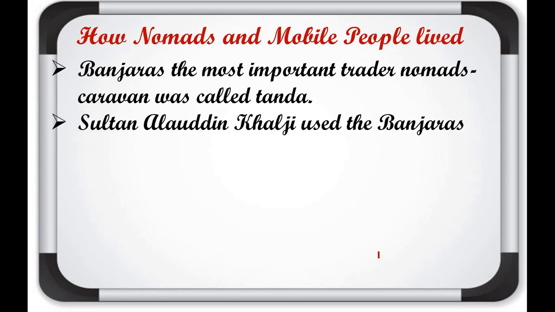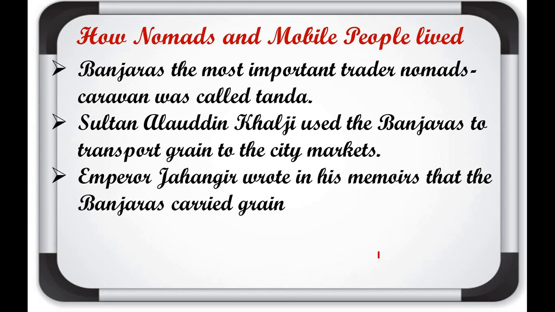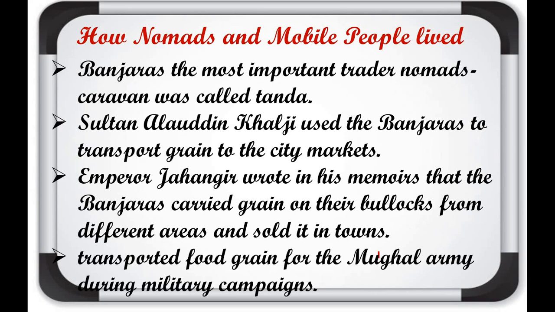Sultan Alauddin Khalji used the Banjaras to transport grain to the city markets. Many times these nomad people, the Banjaras, helped the rulers also. Here one example is given about Alauddin Khalji, that the Banjaras helped the rulers transport grain from the city to the market with their animals. Jahangir wrote in his memoirs that the Banjaras carried grain on their bullocks to different areas and sold it in towns. So these Banjara communities were helpful to the rulers also.